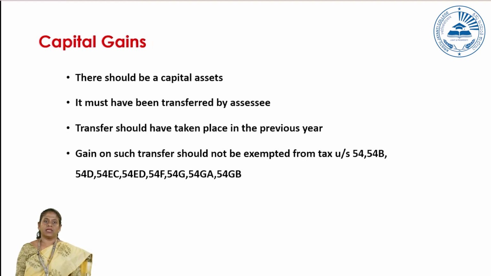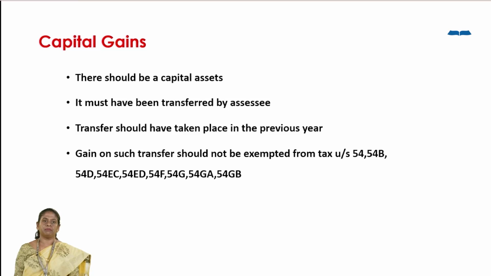What is capital gain? For a capital gain, there should be a capital asset. It must be transferred by an assessee. The transfer should take place in the previous year, and the gain on such transfer should not be exempt from tax under sections 54, 54B, 54D, 54EC, 54ED, 54F, 54GA and 54GB. When an individual does not come under any of these exemptions, they will be taxable under the head income from capital gain.